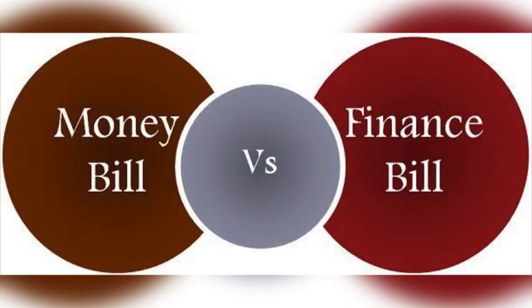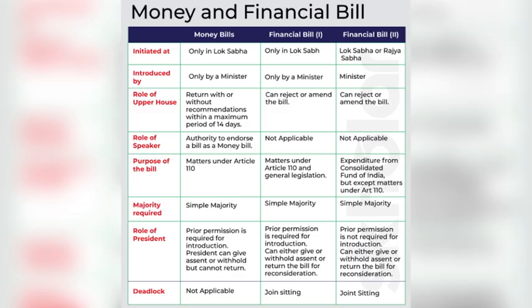This money bill basically regulates the matters which are specifically enlisted under Article 110, such as imposition or abolition of any taxes. What is the difference with financial bill kind 1? A financial bill kind 1 deals with the matters under Article 110, that is money bill, but it also involves provisions of general legislation. And what is financial bill kind 2? It basically deals with the expenditure taken from the Consolidated Fund of India, but it does not involve any matter that is listed under Article 110.